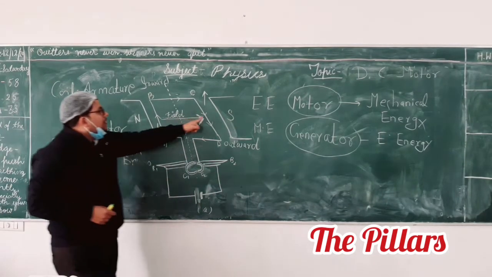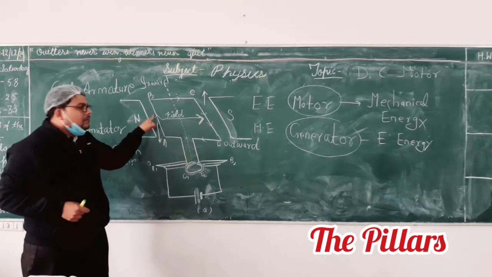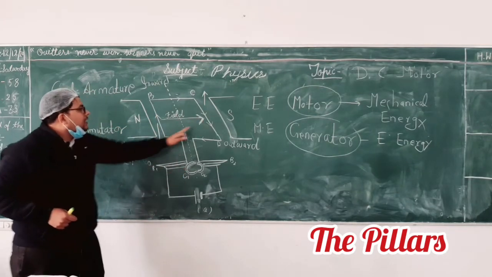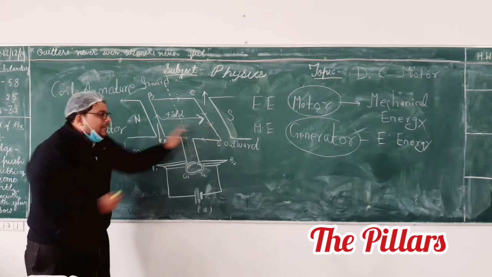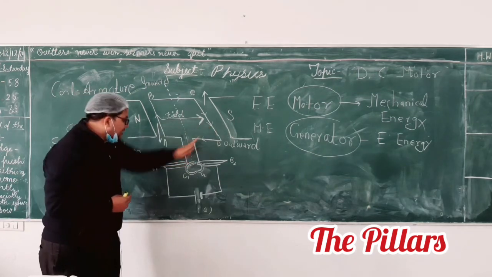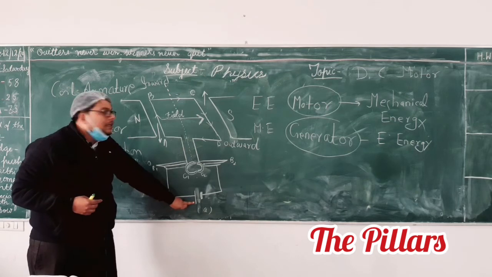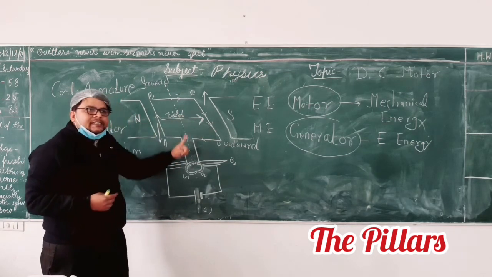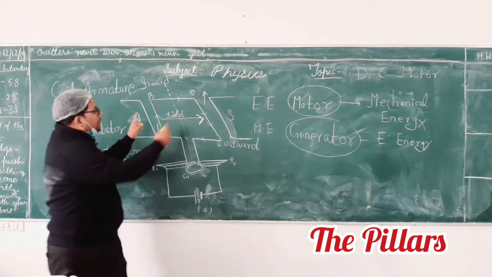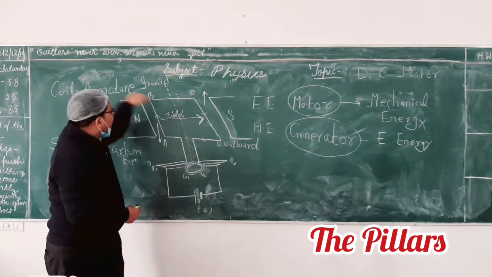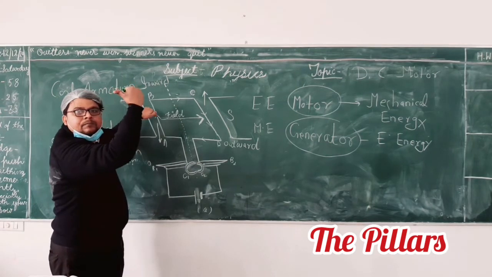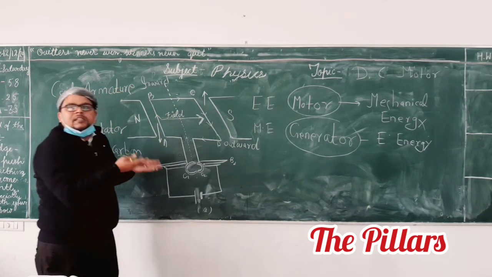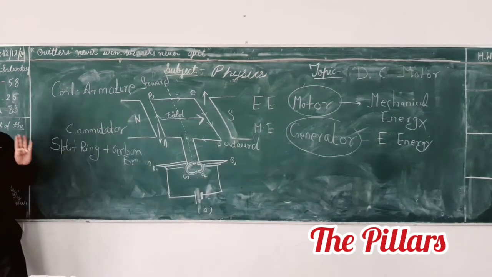So now, this will experience force in the same direction. When this comes in contact with the positive, the current direction will change in this coil. After half rotation, this part is connected to the positive end of the battery and this is connected to the negative end. So the direction of current in both the arms will change, and the force direction will also change. Now this will experience downward force and this upward force, and the rotation will continue. Is it okay to all of you? It is as simple as this. Is it easy or tough?